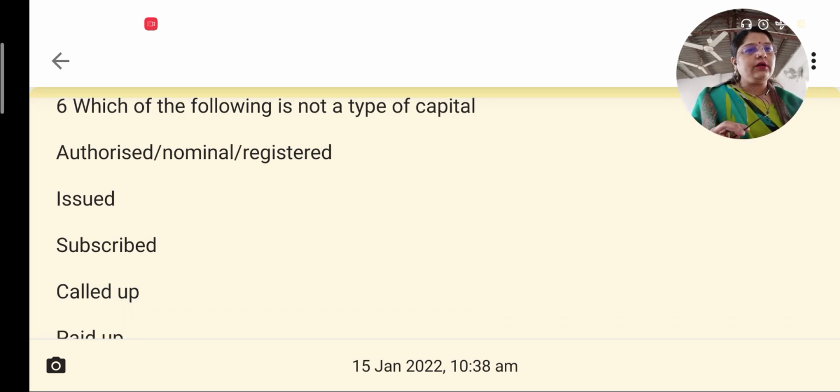In your unit, you have to study the types of shares and the types of share capital. Remember that these are two different things. When we talk of the types of shares, we are talking about equity shares, preference shares, bonus shares, or sweat equity shares. And when we are talking of the types of share capital, what we are referring to is the authorized capital, issued capital, subscribed capital, called up capital, paid up capital, reserve capital, and so on.